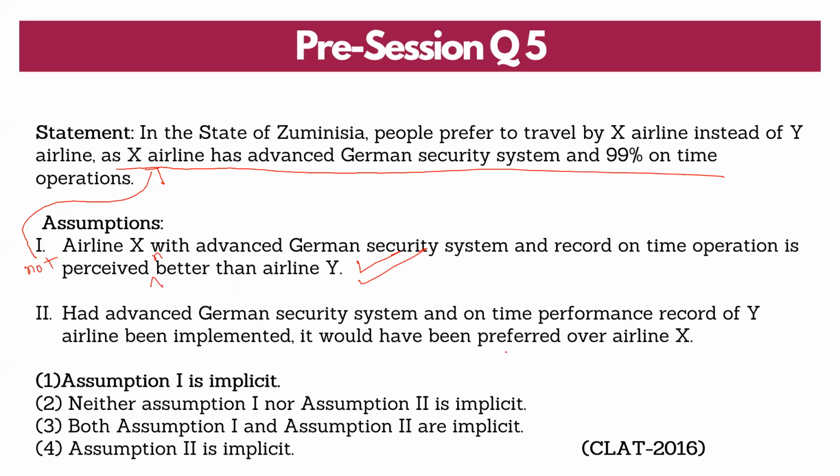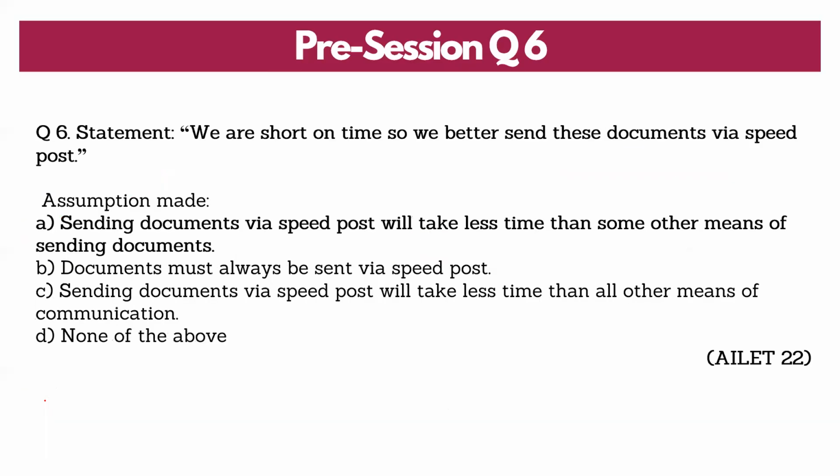If both the things are equal, how do I know that people prefer Y over X? So I can't say about it. If I negate it, the only thing I will arrive at is that I still cannot say. So assumption one is implicit here and two is not implicit. One is a causal relationship. Why causal here? Because it is directly given in the statement.